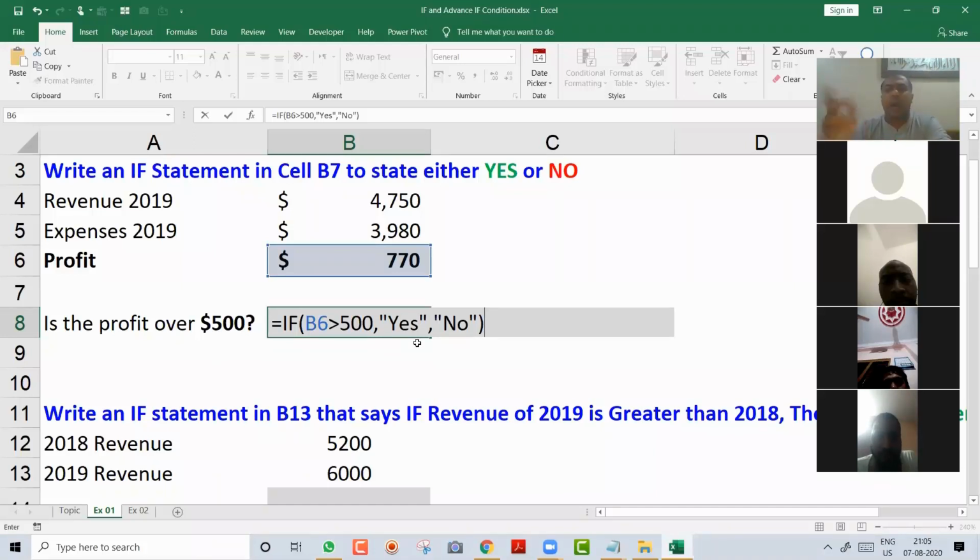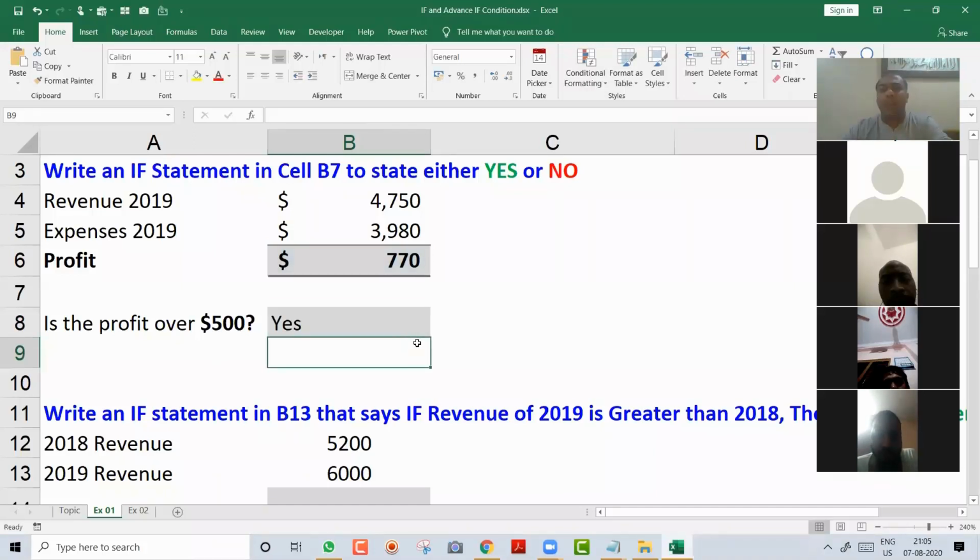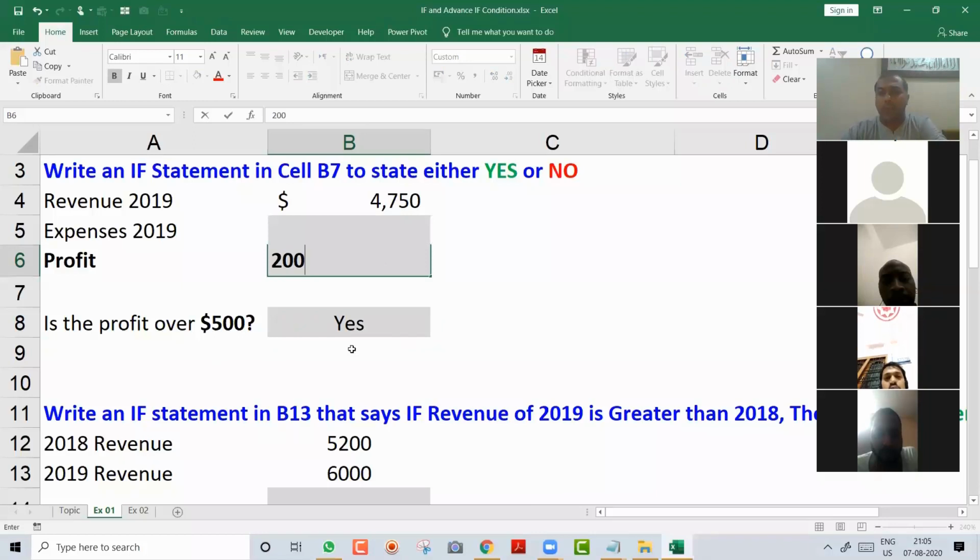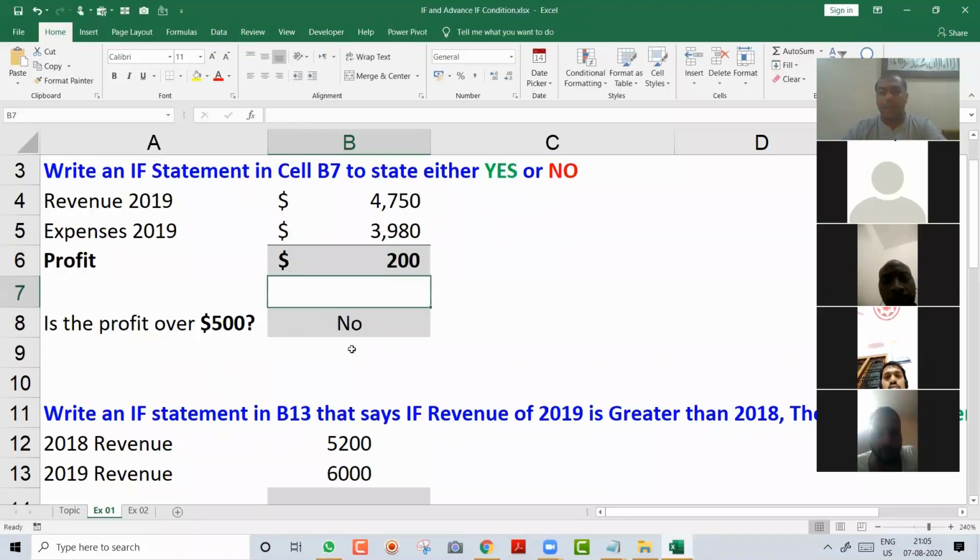And I say enter. So I got yes. Why did I get yes? Because this number is greater than 500. If I type 200, you see this will become no. Automatically it became no. If I make it 900, it becomes yes. So this way basically an if condition works.